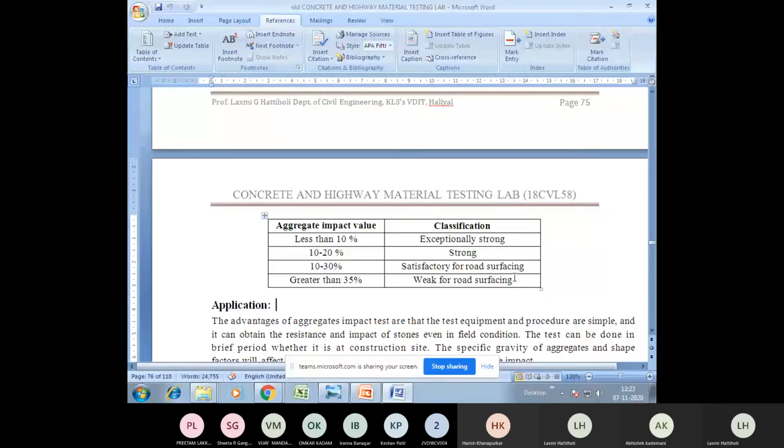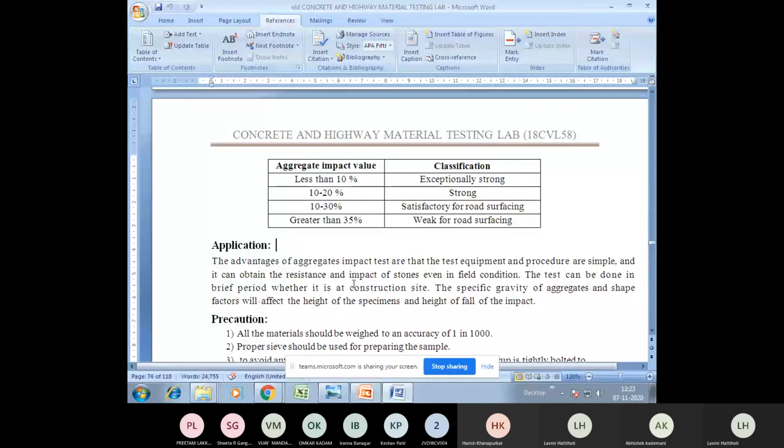Okay, now what's the application of this particular experiment? See, the advantages of the aggregate impact test are that the test equipment and procedures are very simple, and it can obtain the resistance to impact of stones even in field conditions. Now why? Because you can take this equipment to your field if necessary, and even in the field you can perform this experiment to get the resistance of the aggregate. And the test can be done in a brief period. It's not that the test will take a very lengthy period. So within a very short time, you get the resistance value of the aggregate, whether at a construction site or some other site.